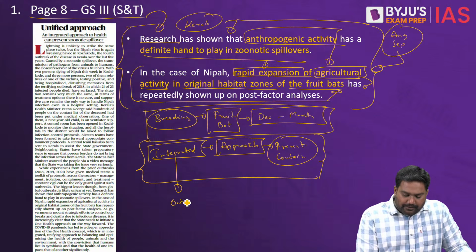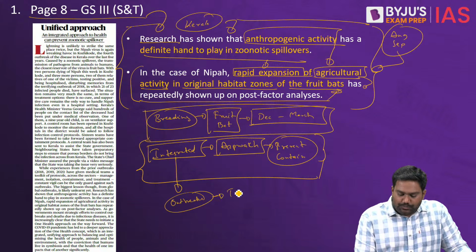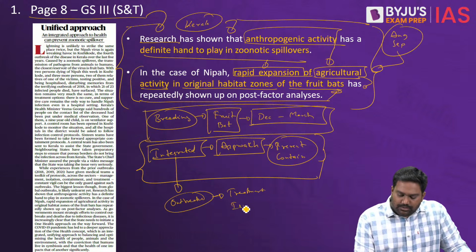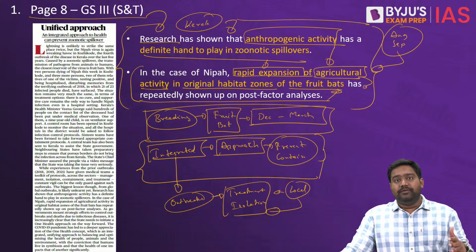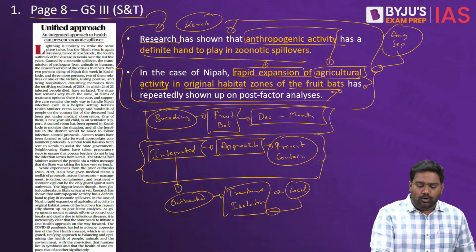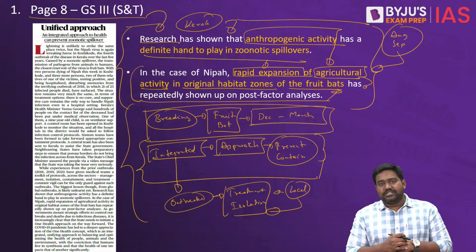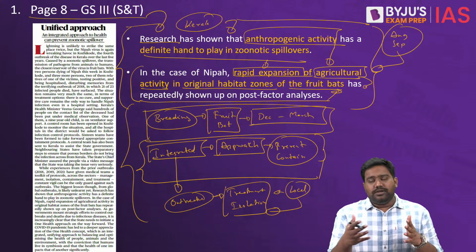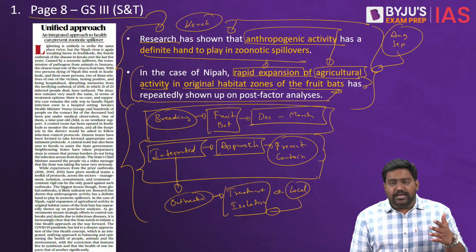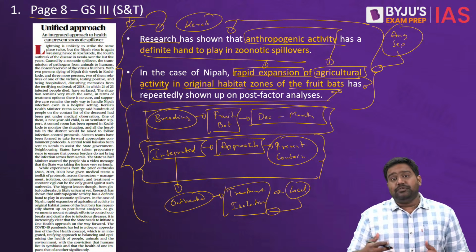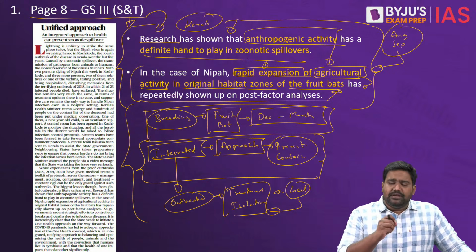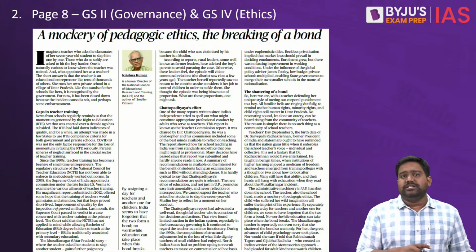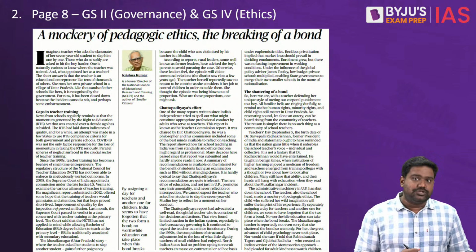So if the outbreaks occur, then of course the focus should be on treatment, isolation, etc. But this requires a local decentralized approach where the primary health centers at the ward level, at the panchayat level, should play a key and direct role in containing the spread of such diseases. Given that we have seen the impact of epidemics and pandemics, we need to take these measures, and the government of India and even WHO needs to assist the government of Kerala in these efforts. So this is a very, very important topic. You can not only expect prelims questions here, you can even expect a possible mains question on this topic.